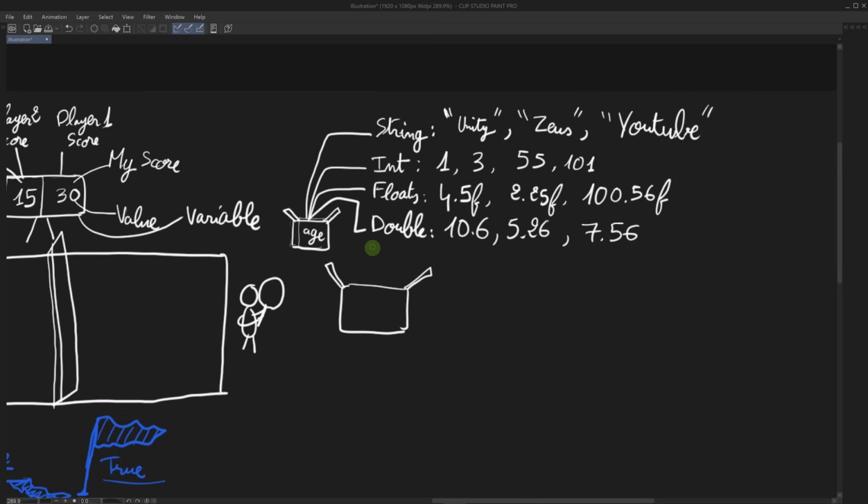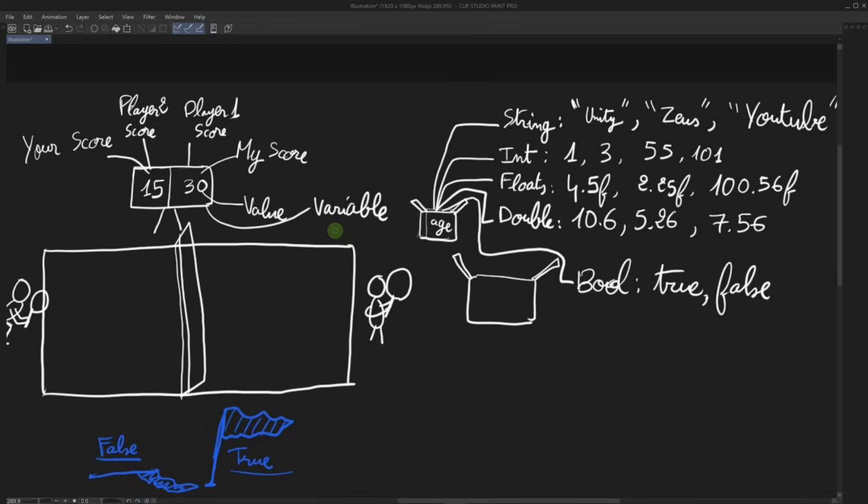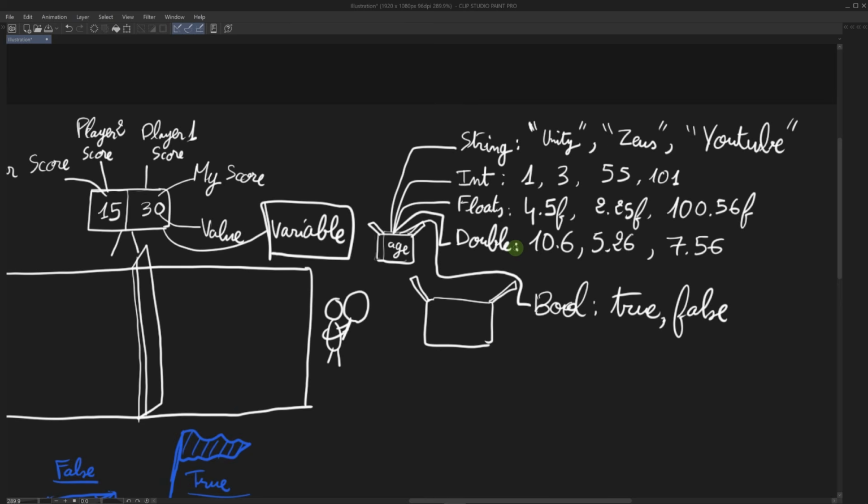We have the true state and we have the false state. If we go back here, let's also illustrate our Boolean values here. They can be either true or false. All right. What I explained just now is the concept of a variable in programming, and especially in C#. Now, these types of variables are what's called primitive types because they are simple values. We have numbers, we have strings, we have true or false, but we can have more complex variables.